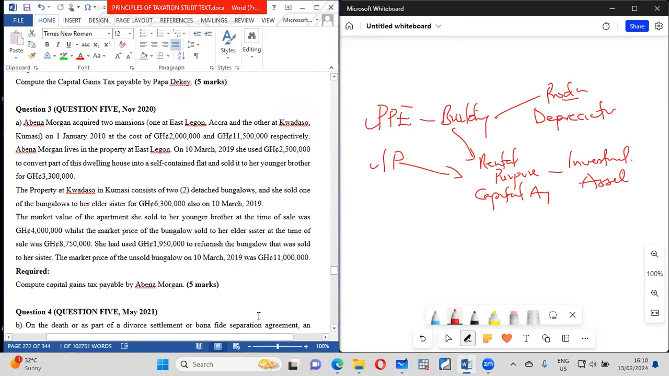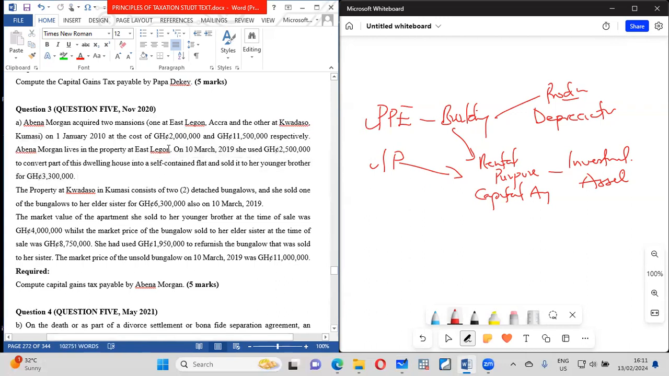So there is another example you can look at. Abena bought 2 mansions, one in East Legon, one in Kwadaso, on these dates. This is the cost of them. So you have 2 costs, respectively. Abena Morgan lives in the property in the East Legon. And in March 2019, she used 250 to convert the apartment to a self-contained flat to be able to sell it over here.